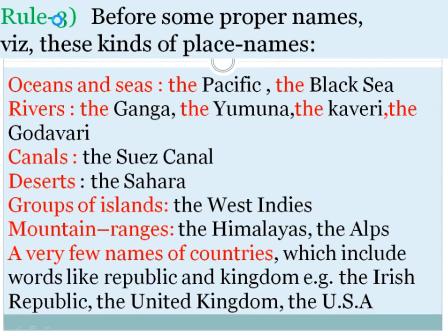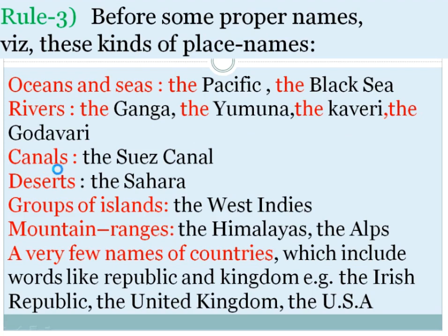Rule number 3. Before some proper nouns, these kinds of place names: oceans and seas. The Pacific, we use the article "the" here. The Black Sea, we use the article "the" also. Ganga is the name of a river. Yamuna, name of a river. Kaveri and Godavari, all are names of rivers. So we use the article "the" before the names of rivers.